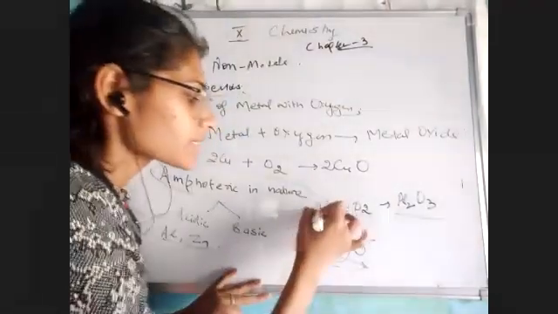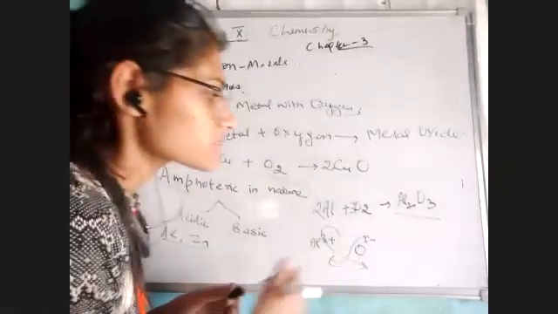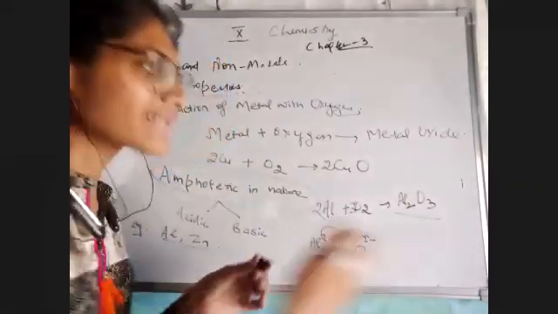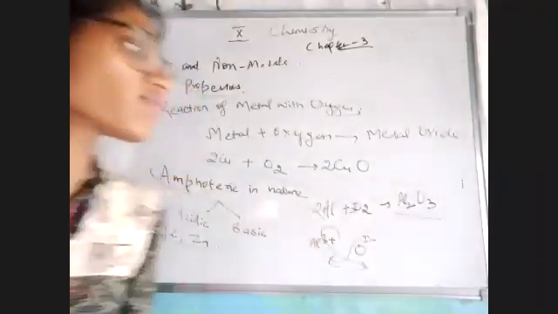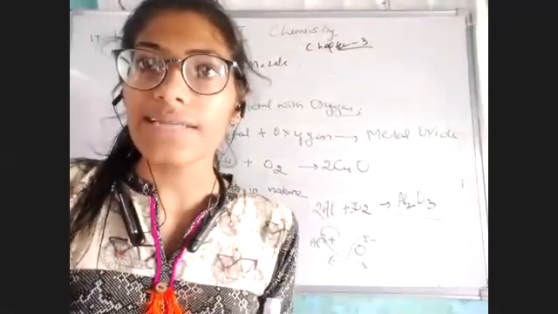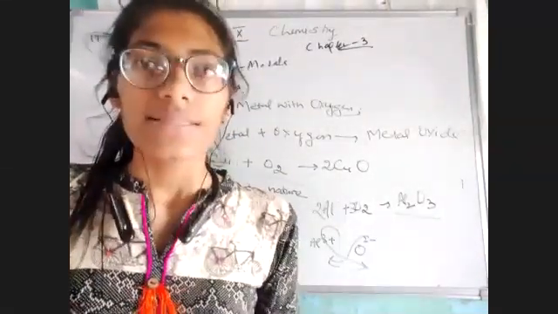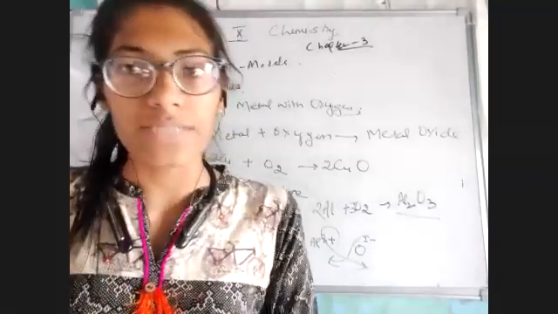Please complete the reaction with balancing. I think it's balanced now. Please balance it, okay? So I just want to say that aluminium on reacting with oxygen gets aluminium oxide. But I have told you that this is amphoteric in nature. That means it can react both with an acid and with a base. Let's see how it is happening.